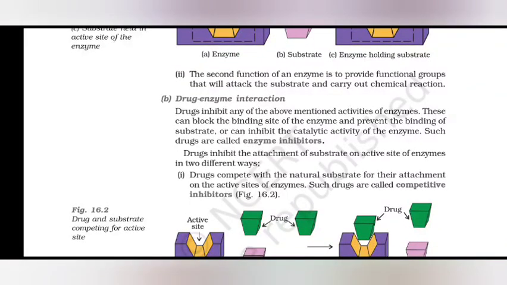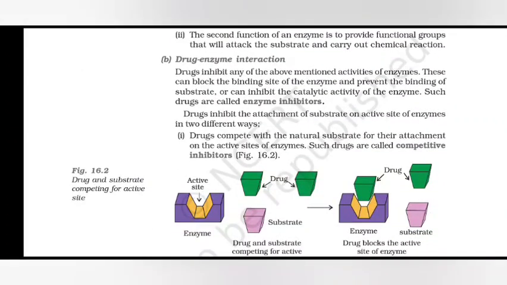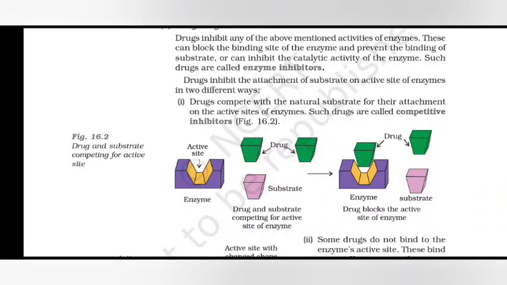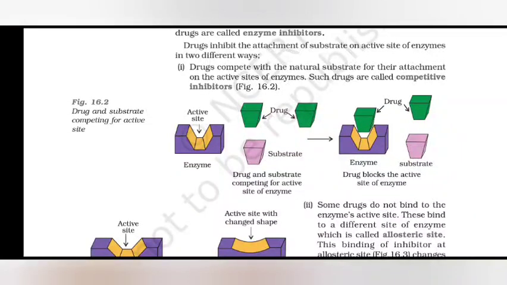Drugs inhibit any of the above mentioned activities of enzymes. These can block the binding site of the enzyme and prevent the binding of the substrate, or can inhibit the catalytic activity of the enzyme. Such drugs are called enzyme inhibitors. Drugs inhibit the attachment of substrate on active sites of enzymes in two different ways. Drugs compete with the natural substrate for their attachment on the active sites of enzymes. Such drugs are called competitive inhibitors.